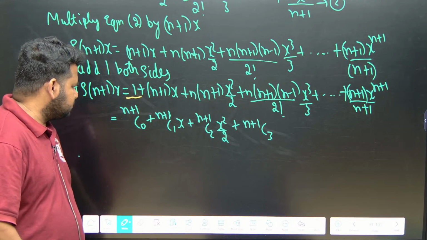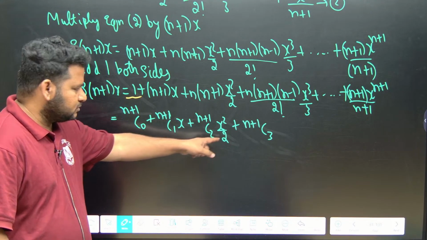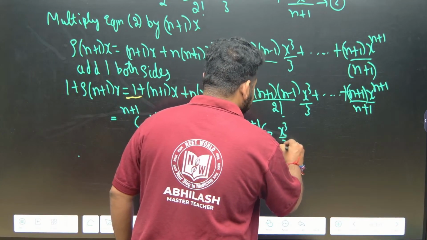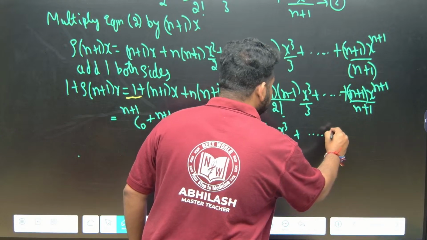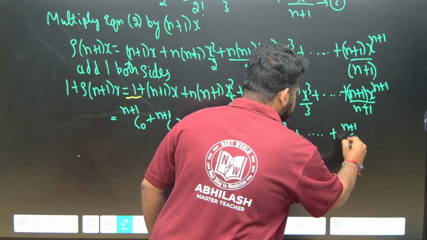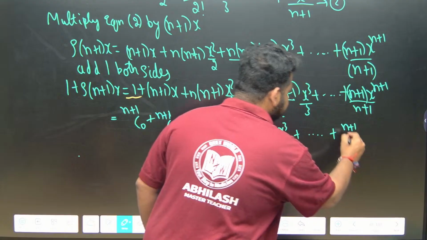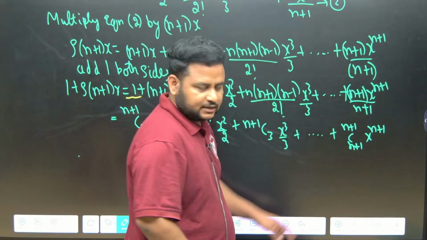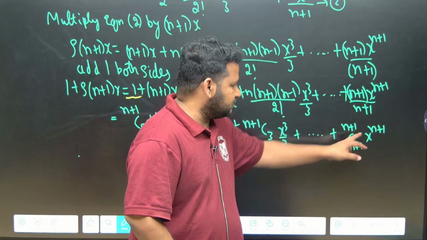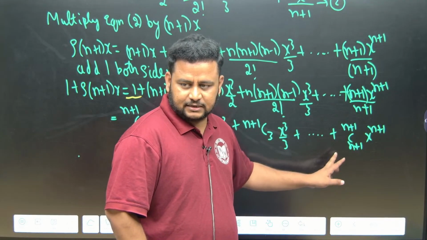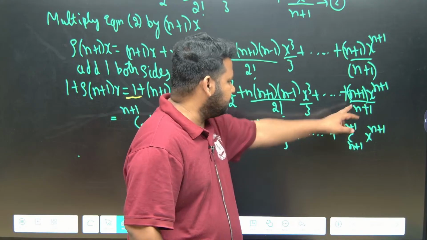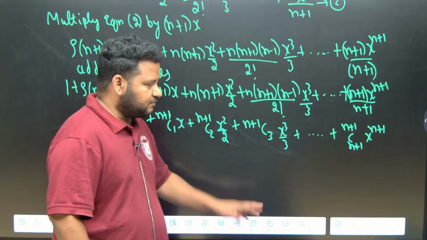(n plus 1)C2, (n plus 1)C3, okay, this is x cube by 3. It will go up to (n plus 1)C(n plus 1) into x to the power of n plus 1. Correct? (n plus 1)C(n plus 1) into x to the power of n plus 1, with n plus 1 by n plus 1 there.